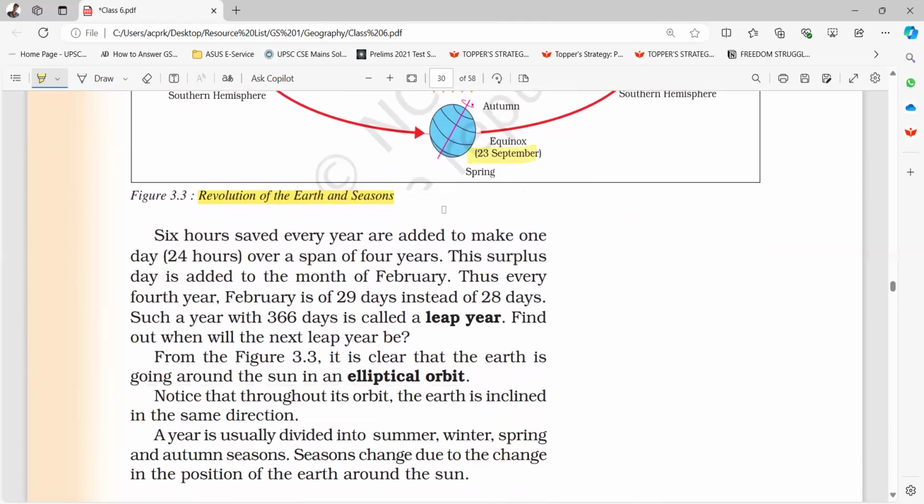Revolution of the Earth and seasons. Six hours saved every year are added to make one day, 24 hours, over a span of 4 years. This surplus day is added to the month of February. Thus, every fourth year, February is of 29 days instead of 28 days. Such a year with 366 days is called a leap year.